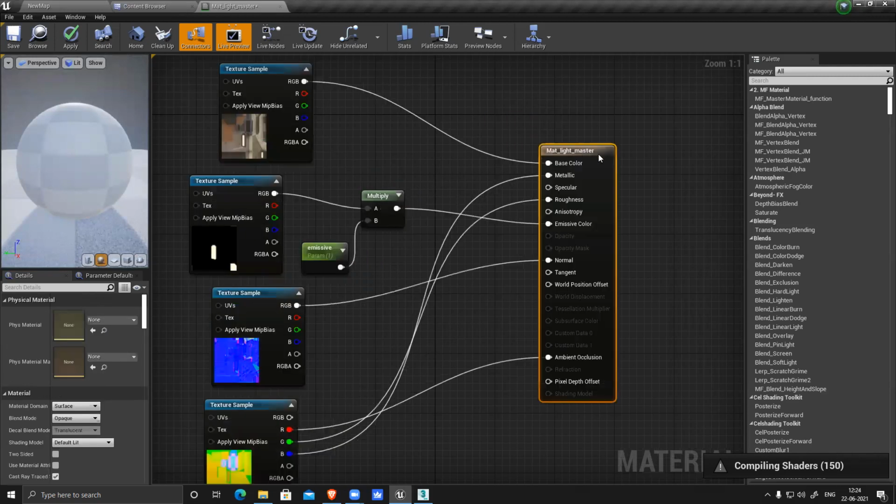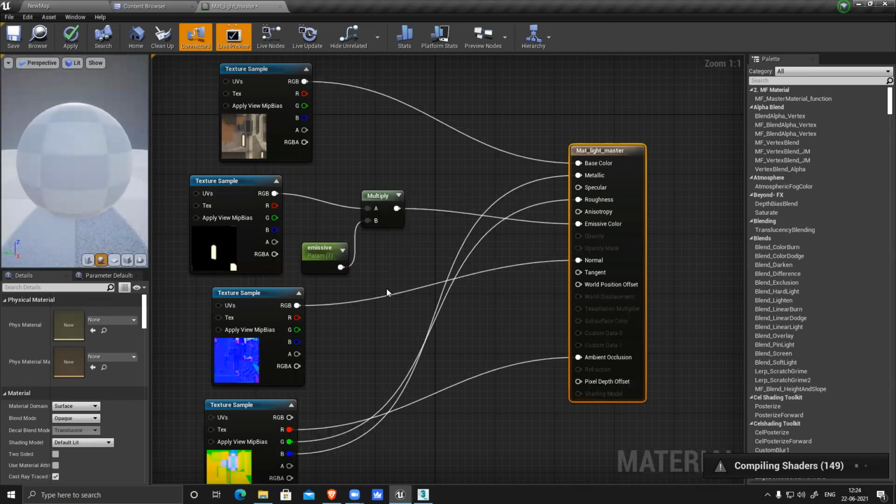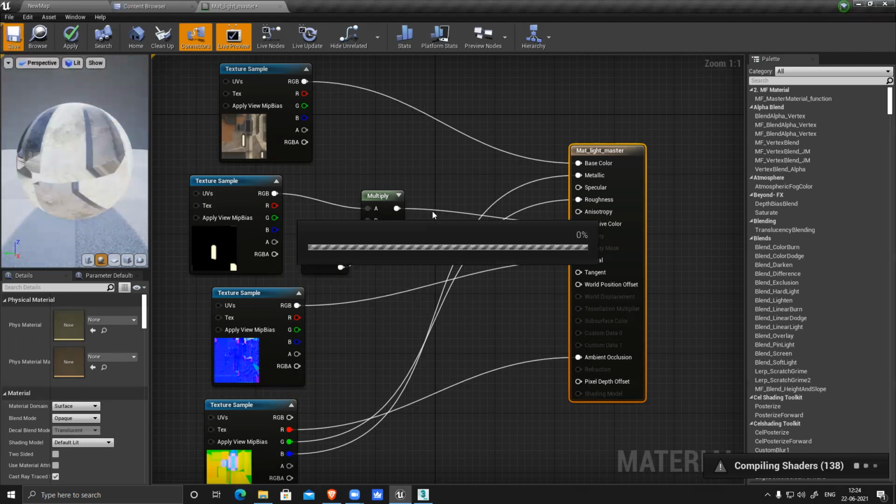I can make it a little more complex also. Suppose I want a color in the emissiveness, we're still compiling, so I cannot see. If I make it really bright, it will become white. But if I want it to look a little yellowish in tint, I need to add one more node here: power. With power I connect the color and then multiply it again and then connect it. So it will give me the color. This is a small tiny light, it won't be visible that much, so I'm not changing it, I'm keeping it simple. Save it.